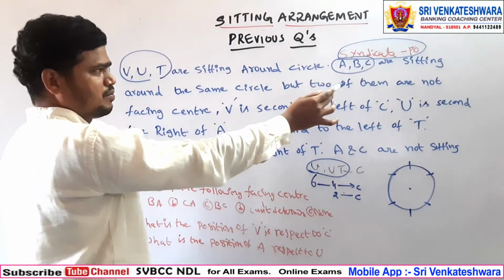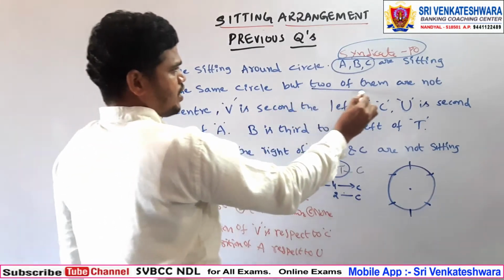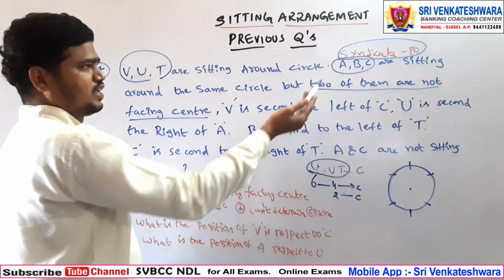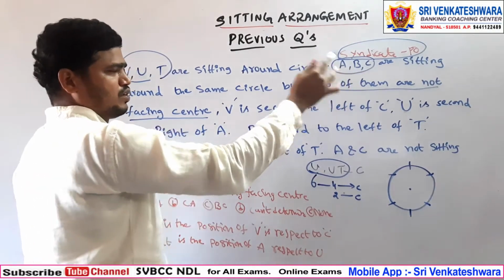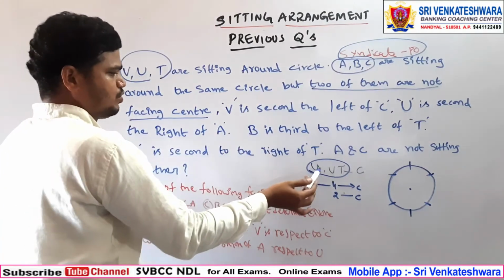What is that indirect information? Two of them are not facing the center, so we don't know which 2 they are. We need to find out which 2 in A, B, C. So that's why we are not taking A, B, C. We will go only for U, V, T.